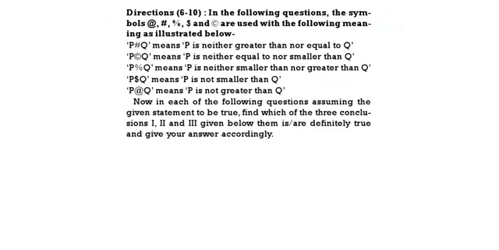See the next one. In the following questions, the symbols at, hash, dollar, percentage and C round are used with the following meanings. P hash Q means neither greater nor equal, which means less than. P C round Q, neither smaller nor equal, means greater than. Percentage means equal. Not smaller means greater than or equal to. At means not greater, which means less than or equal to.